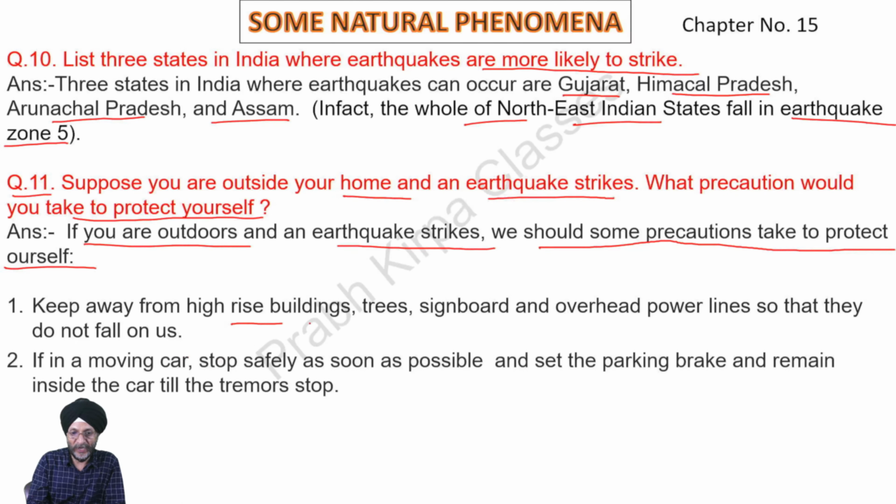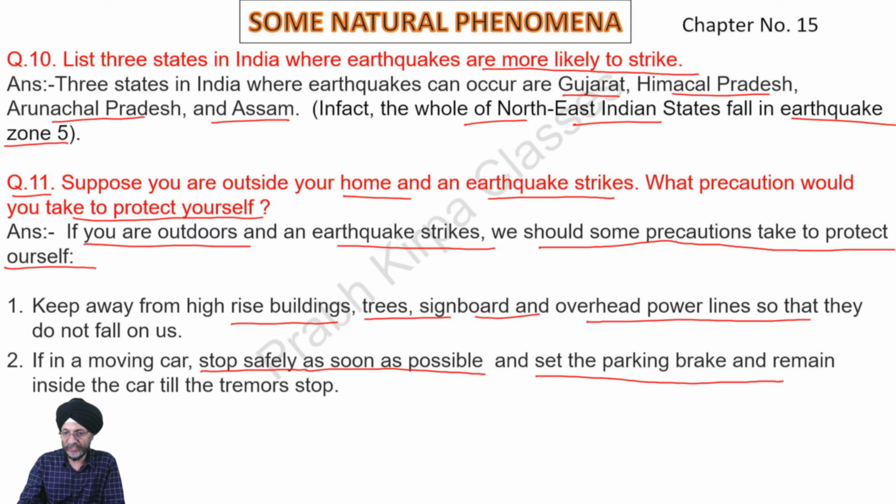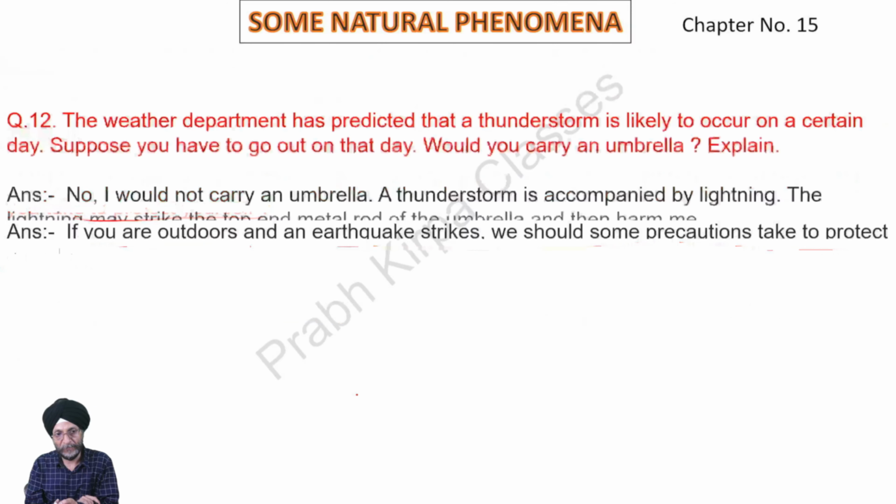Keep away from high-rise buildings, trees, signboards, overhead power lines, so that they do not fall on us. If we are moving in a car, stop safely as soon as possible, set the parking brake and remain inside the car till the tremors of the earthquake stop.